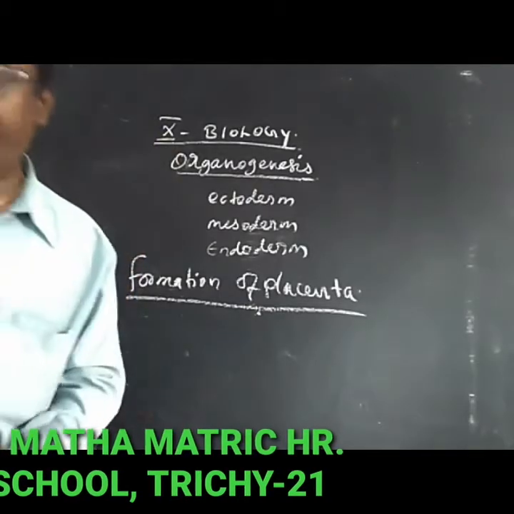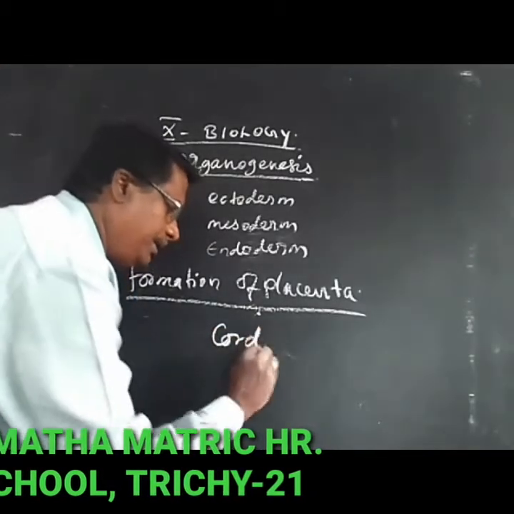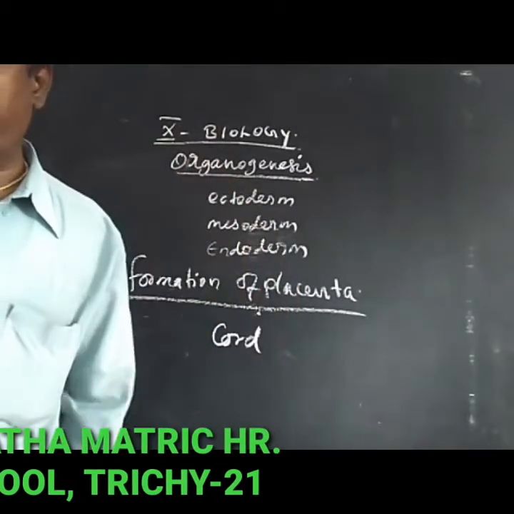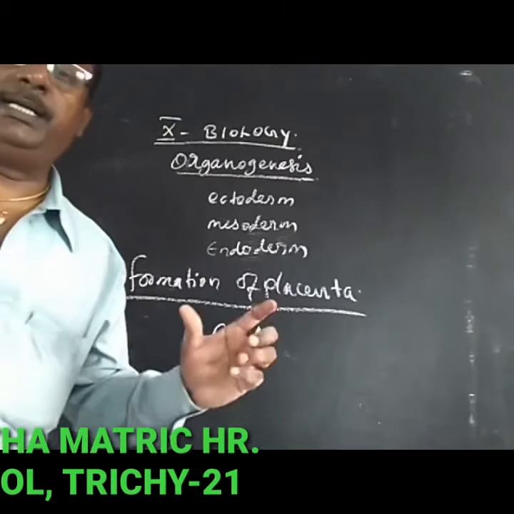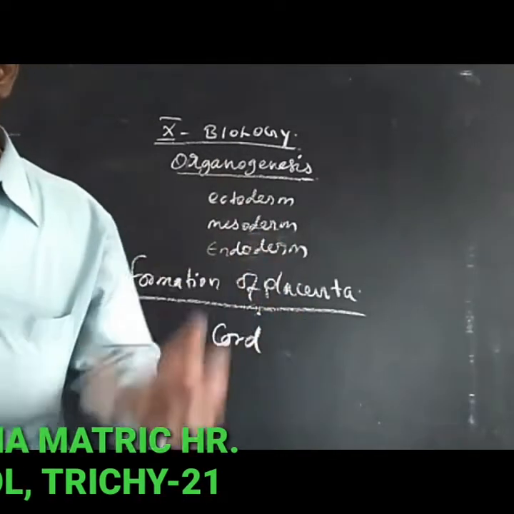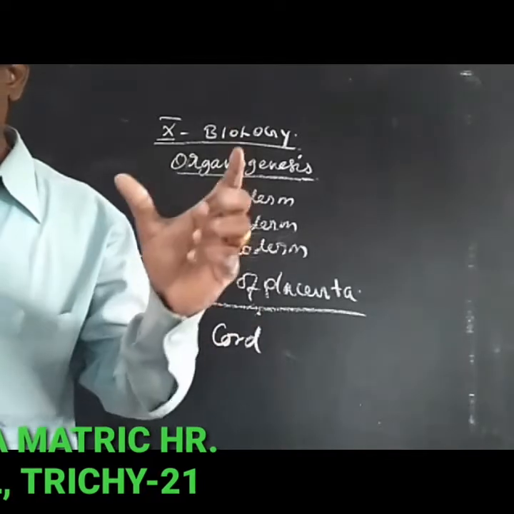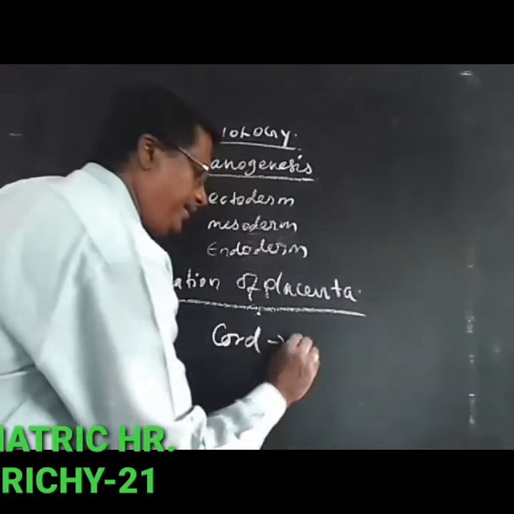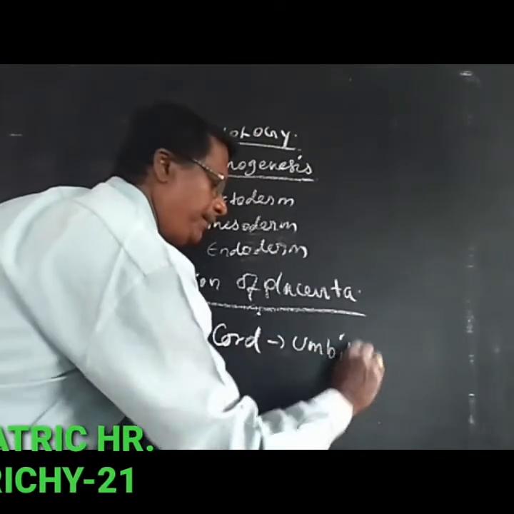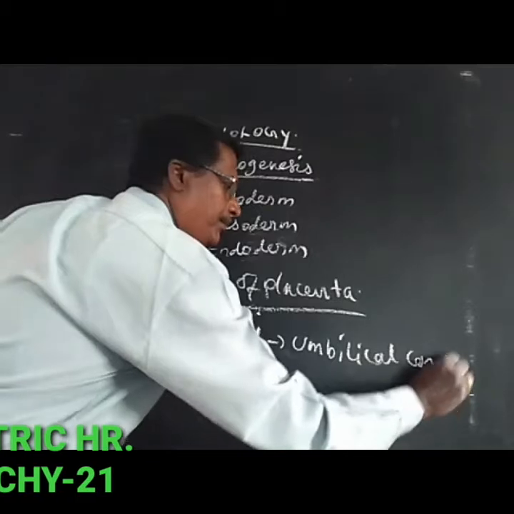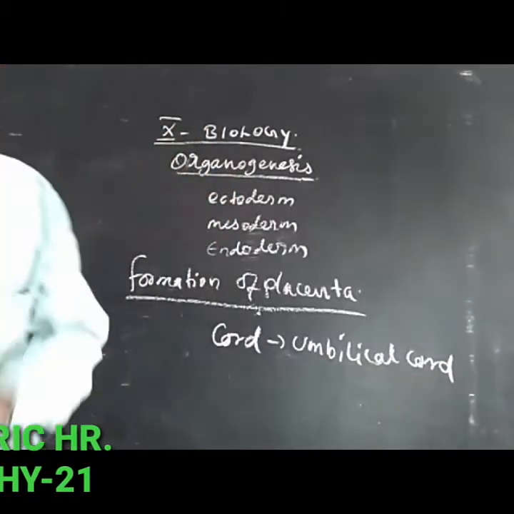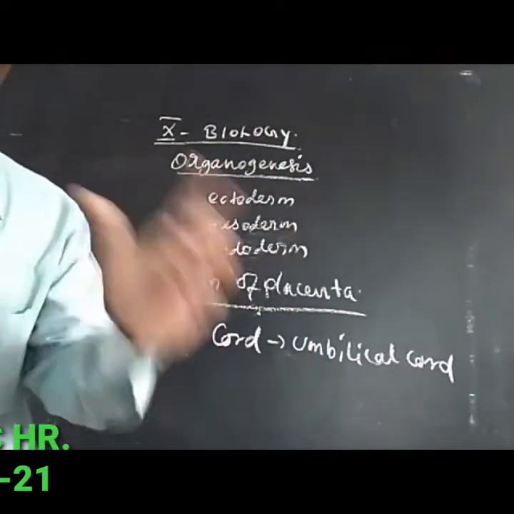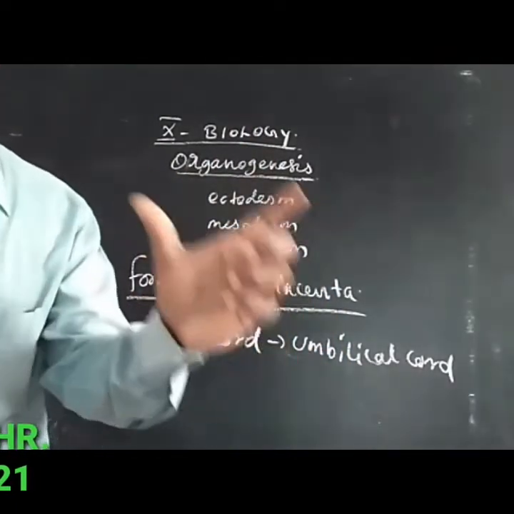The cord, C-O-R-D, cord, contains the blood vessels between the placenta and the fetus. The connection between the placenta and the fetus, the embryo, is called the umbilical cord.